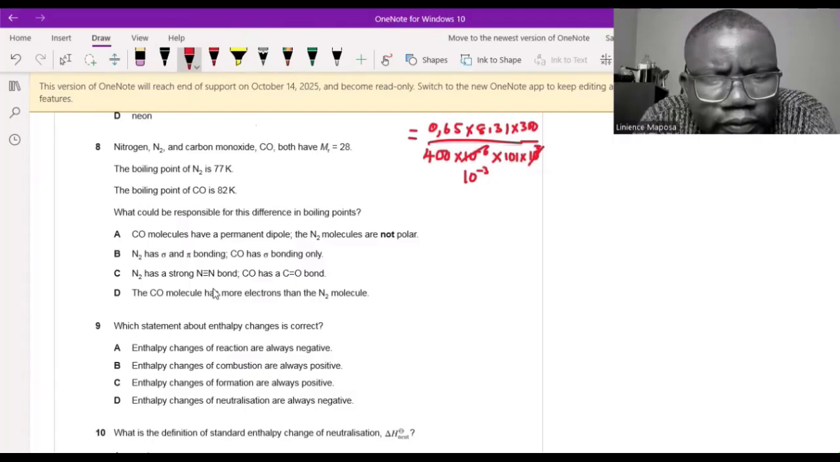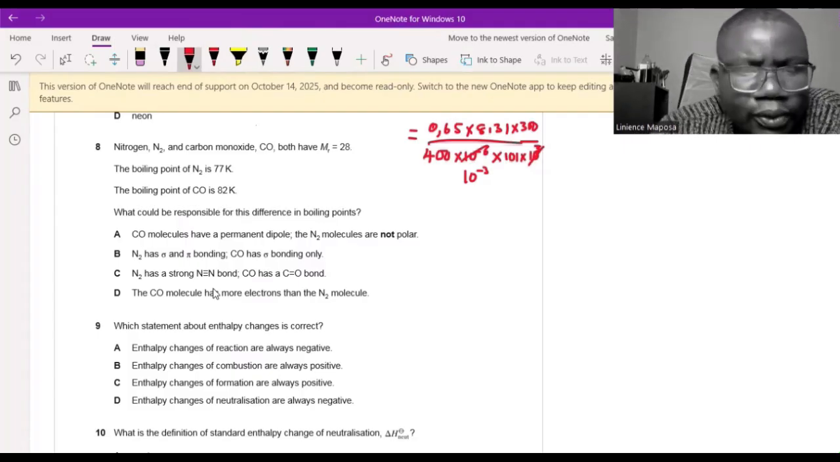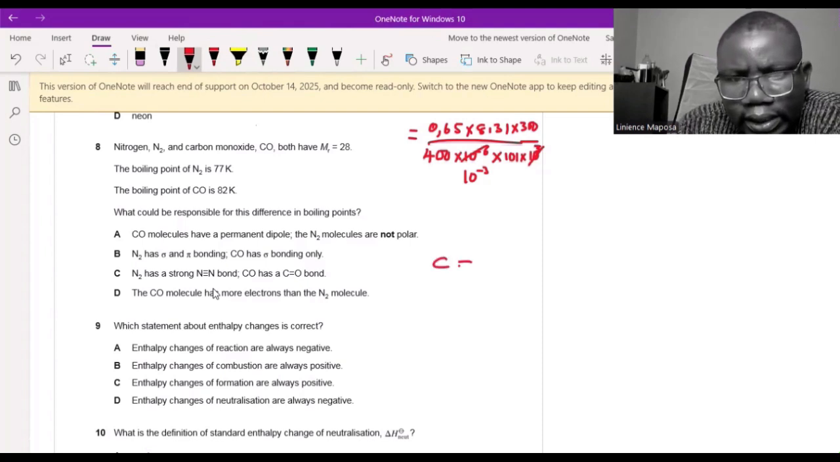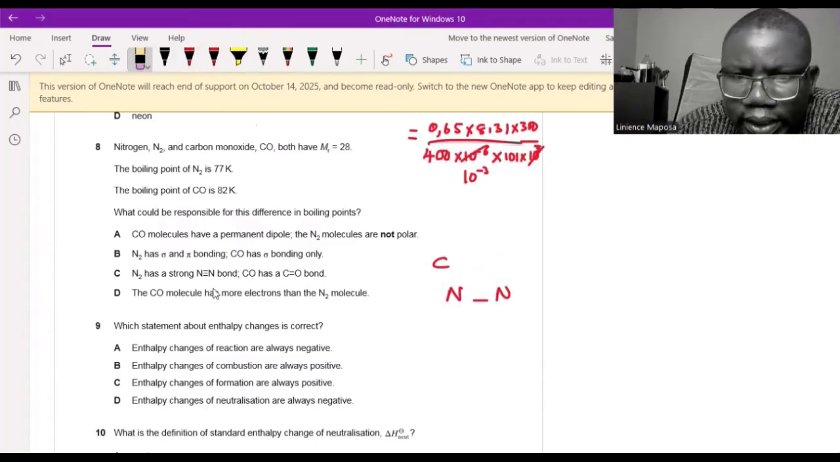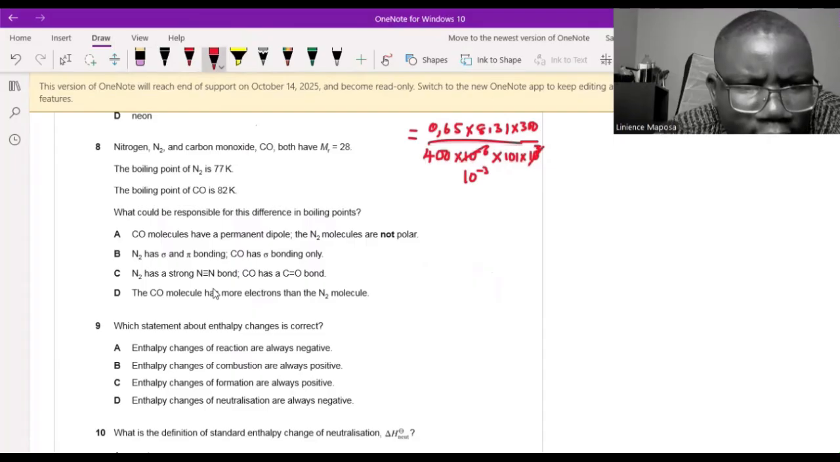Right? What could be responsible for this difference in boiling points? Carbon monoxide molecules have a permanent dipole. The nitrogen molecules are not polar. Right? Looks like it. Let's pack that one. Looks like it was carbon monoxide. If you look at it, it's like this, right? And then oxygen donates here. It's like this, difference in electronegativity. Nitrogen is like this, same both sides. So A seems correct, but I'll pack that. Let's check the other ones.